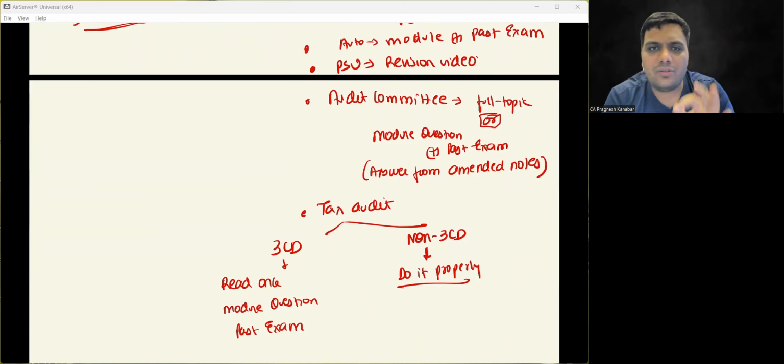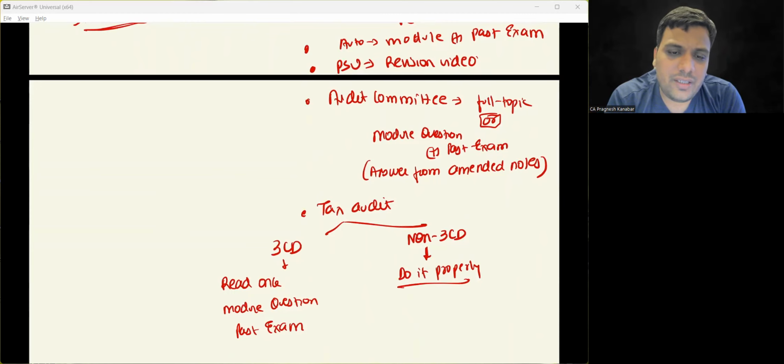वो English में है, so that everyone can understand it, all right, because there are students from South India also, we cannot forget that. Okay, but it is simple English. I think you should be able to understand it. If you are facing any problem, then please let me know. For Form 3CD, yes, you should read once.